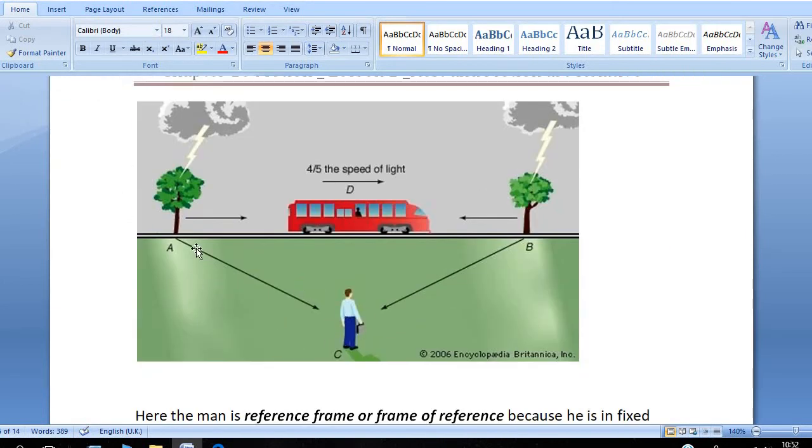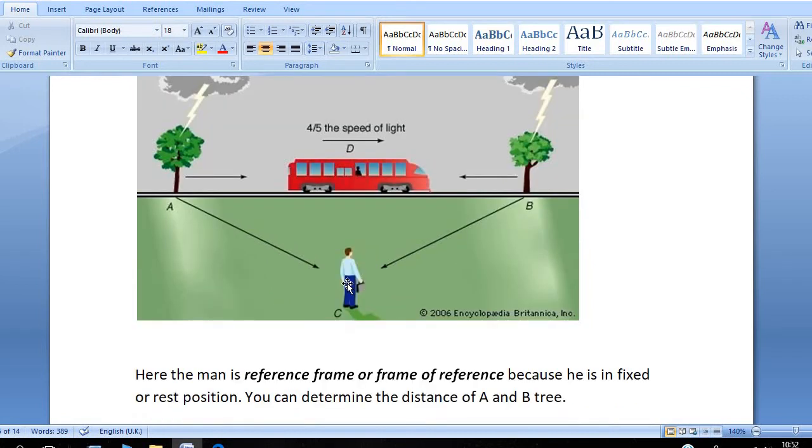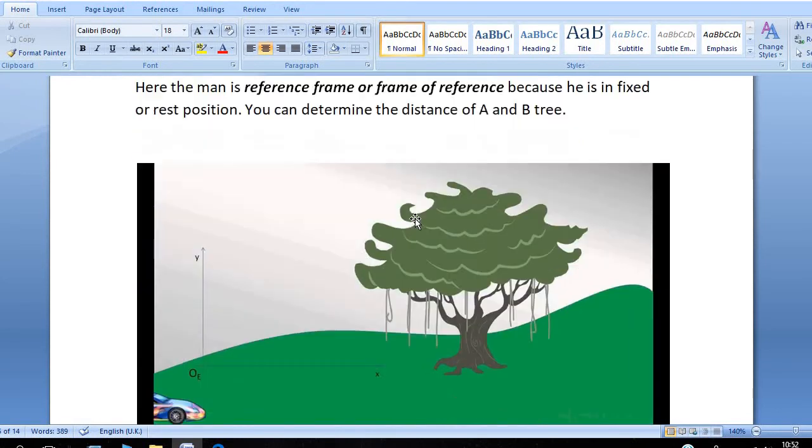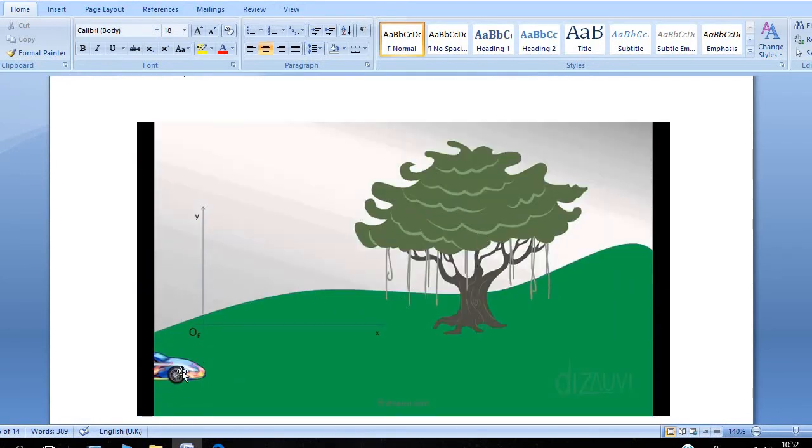You can determine the distance of a tree from this point. So a point থেকে তুমি ডিস্টেন্সটা মেজার করতে পারবা। সো এই পয়েন্টটাকে বলা হয় frame of reference. So here the man is the frame of reference or reference frame because he is in fixed or rest position. So you can determine the distances A and B of the tree. Okay, here is the figure. This is the reference frame. This is the reference object. So you can determine the distance between the tree and the car.